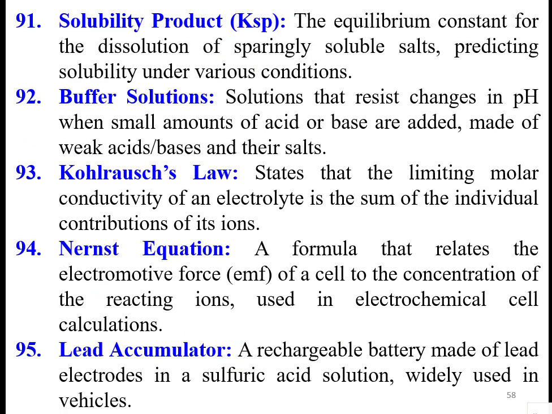Solubility product, the equilibrium constant for the dissolution of a sparingly soluble salt predicts solubility under various conditions. The buffer solutions, these are the solutions that resist changes in pH when small amounts of acid or base are added, made of weak acids and bases and their salts.